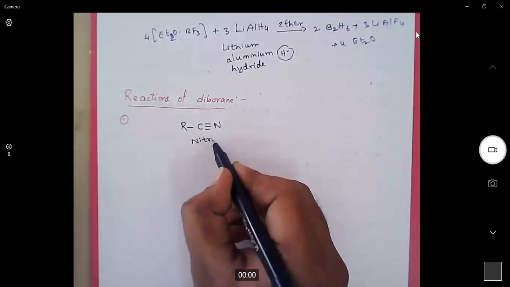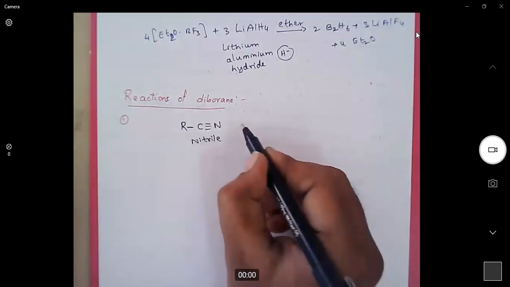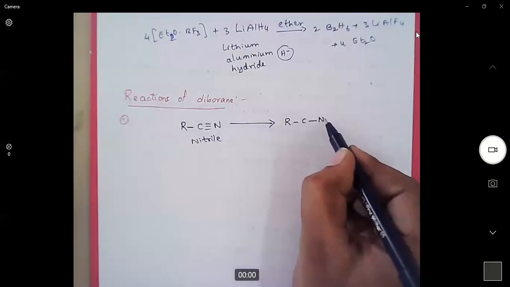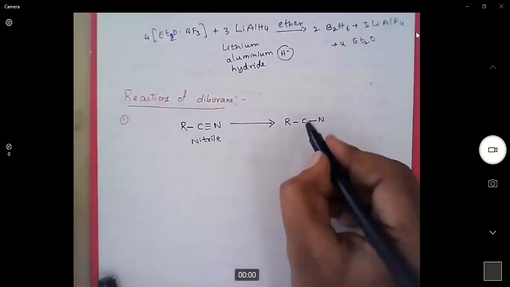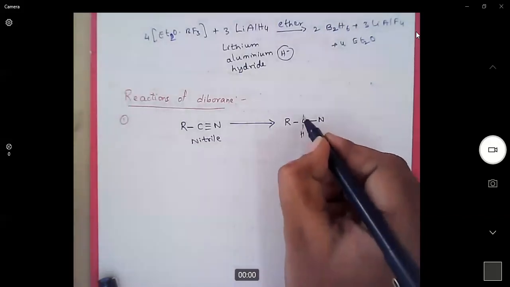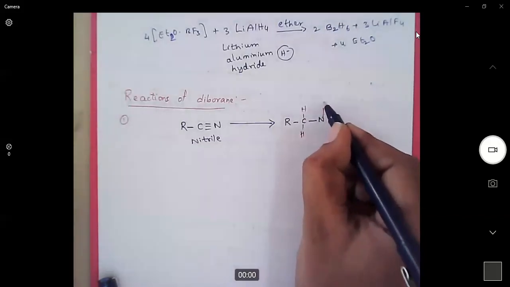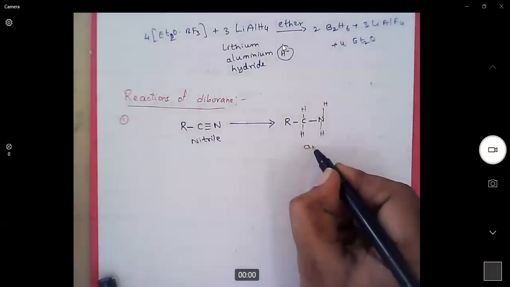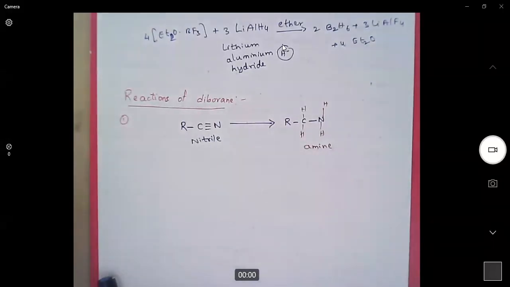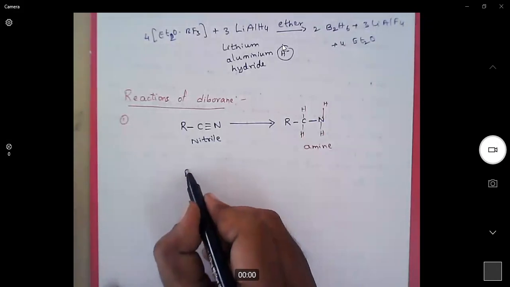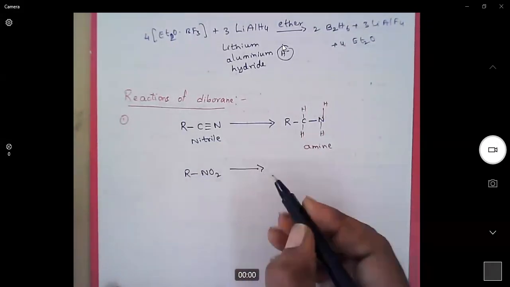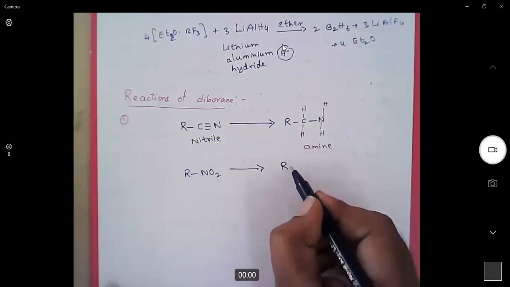For example, nitrile can be reduced to amine, where diborane supplies two hydrogens for each carbon and nitrogen. So nitrile can be reduced to amine. Similarly, nitro can be reduced to amine.